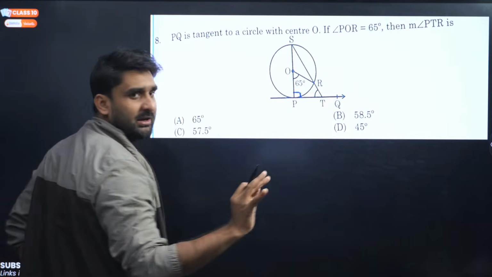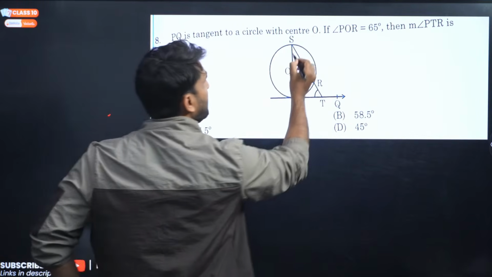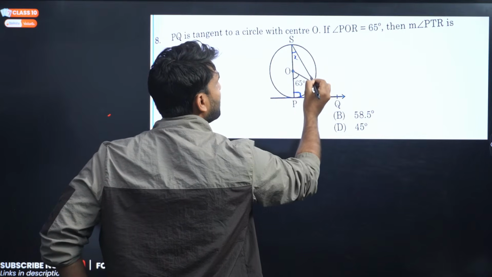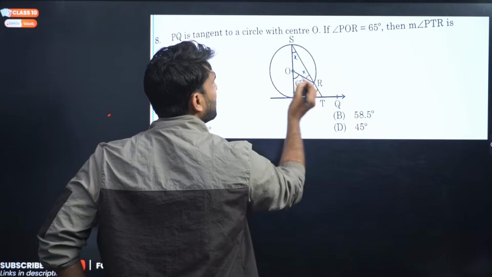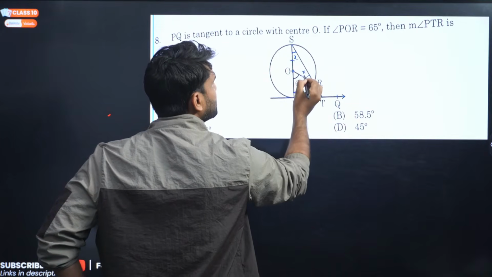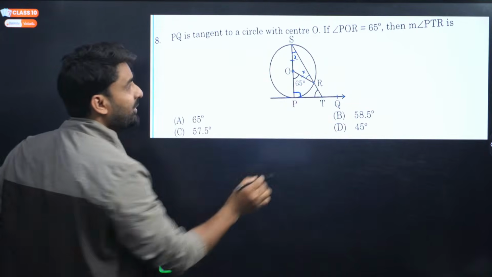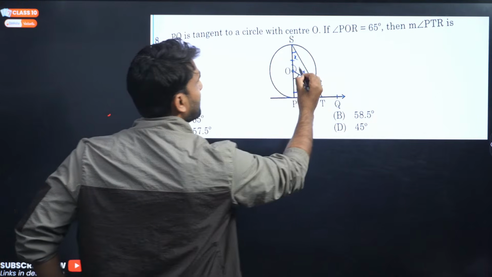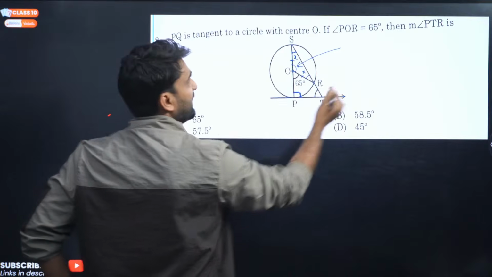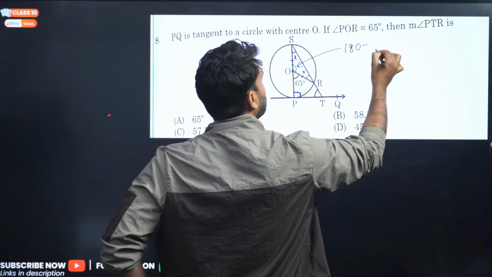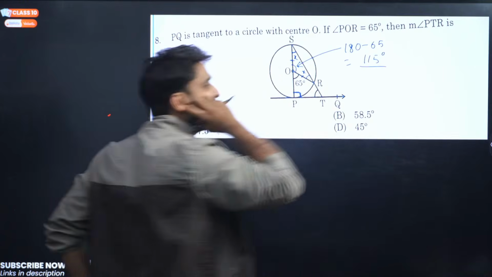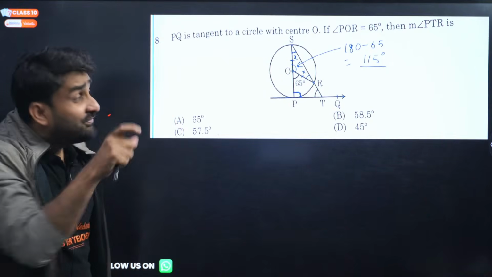Okay. Now, if angle POR is 65 degrees, and can you see here, this angle X will be equal to X. We can let these be X and X. Why? Because these are radii, so both the angles will be equal to each other. And if this is 65 degrees, what will be this angle? 180 minus 65, so this will be equal to 115 degrees.